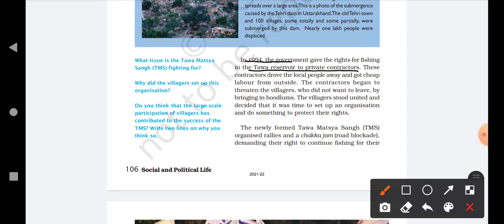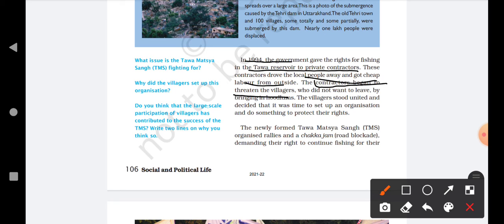The contractors began to threaten the villagers who did not want to leave by bringing in hoodlums. The villagers stood united and decided that it was time to set up an organization and do something to protect their rights. The contractors started threatening the villagers because they wanted these villagers to move out of this area, so that the contractors could grab the whole area.